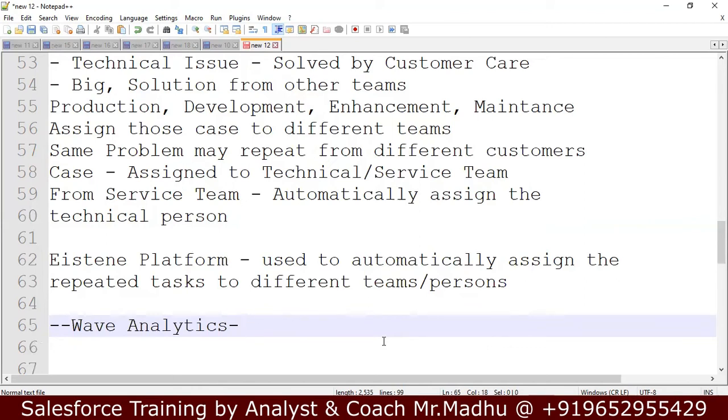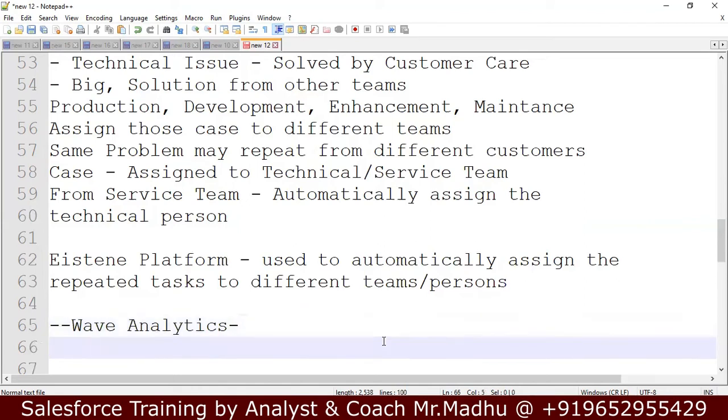They have enhanced Wave Analytics with a lot of additional features. They modified it, added so many features, including artificial intelligence features, and then changed it to Einstein Analytics.